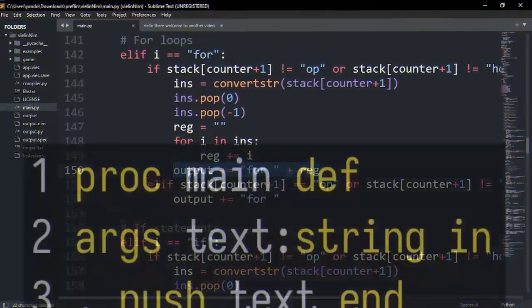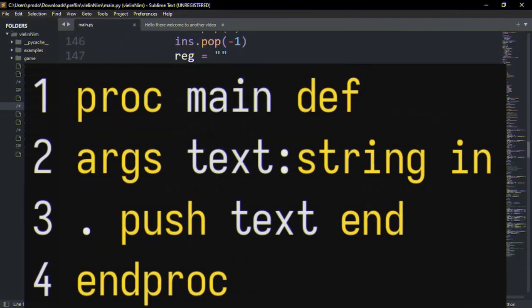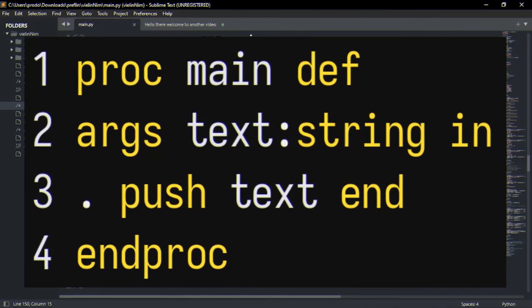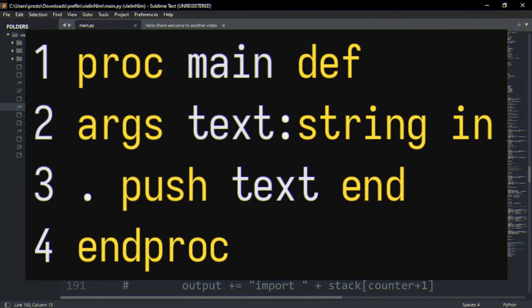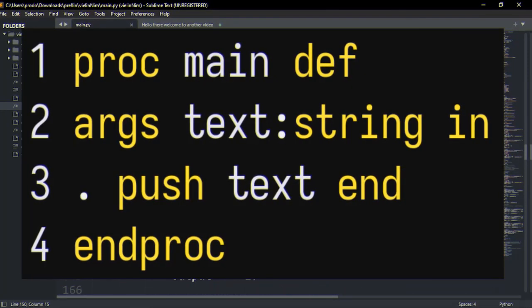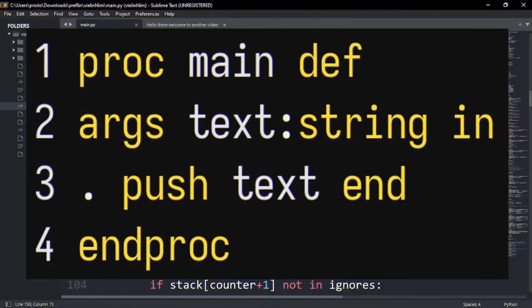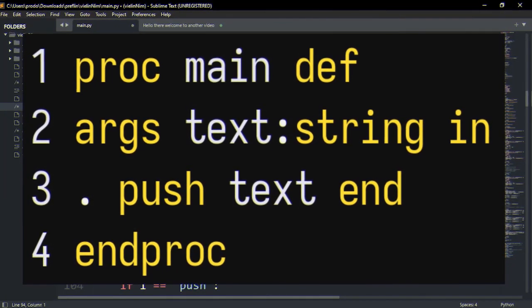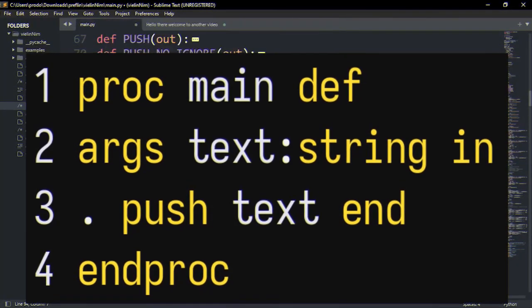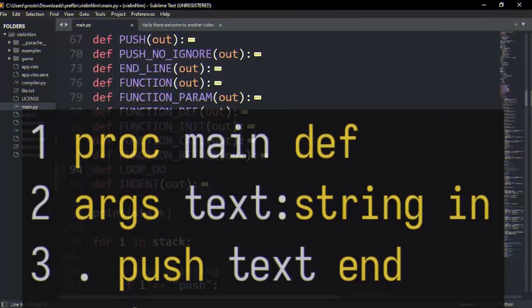This is how we declare functions. We use the proc keyword followed by the function name and then def. We can specify function parameters using the args keyword, followed by the parameter and the data type. And then we use a dot to indicate the body of the function.